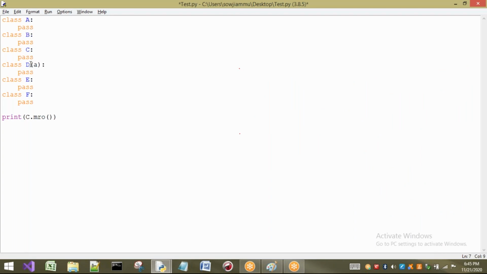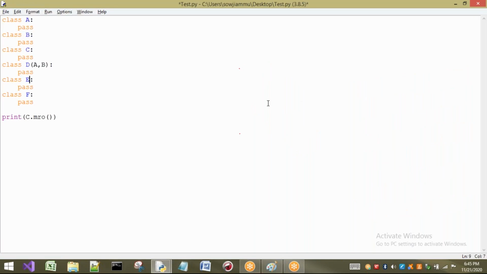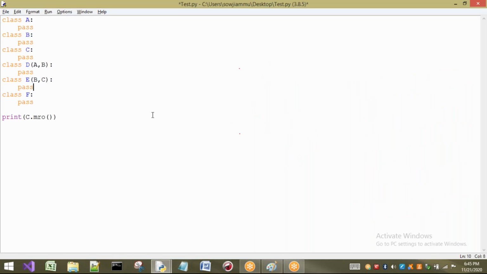A comma B. Next, after that E, what are the superclasses for E? B and C. Next, what are the superclasses of this F? D and E. What are those? D and E.